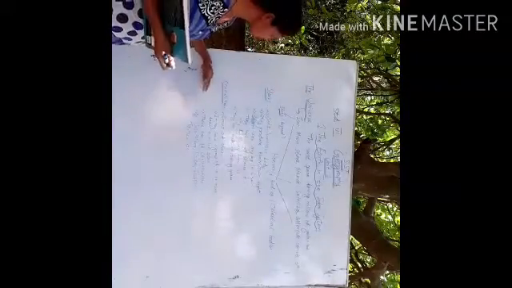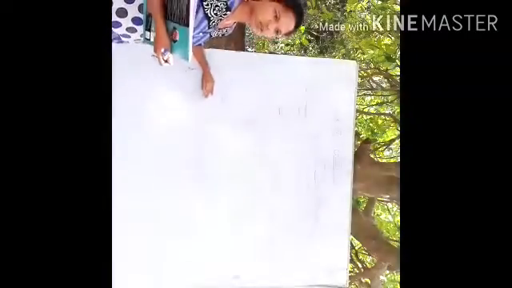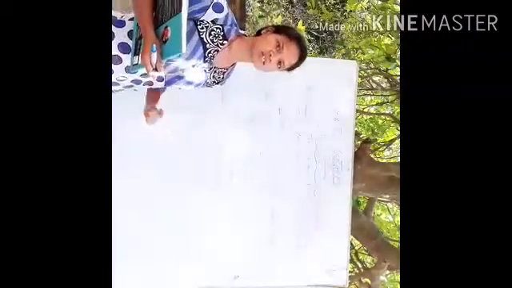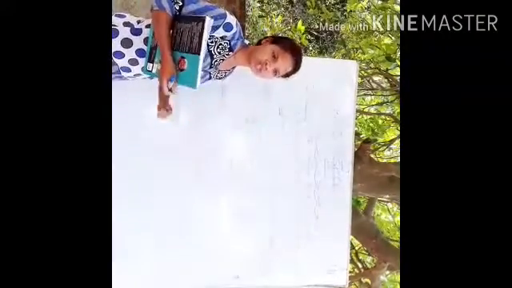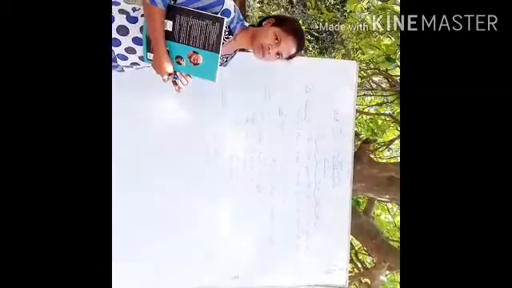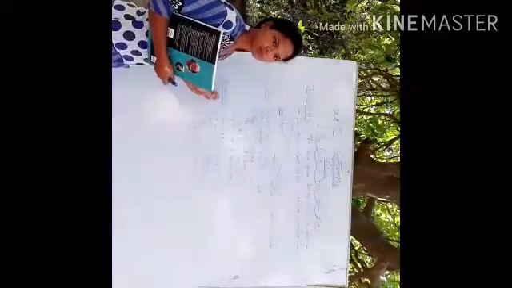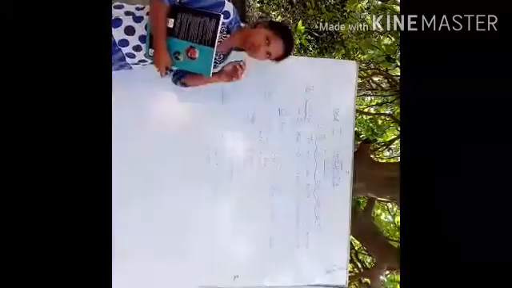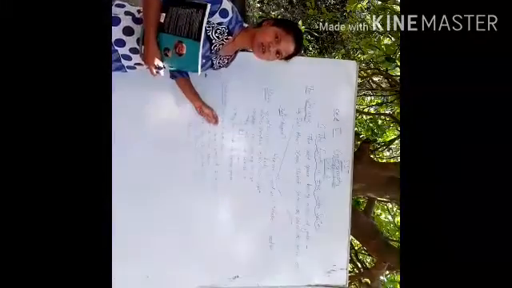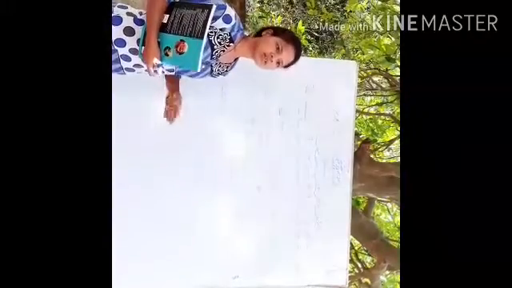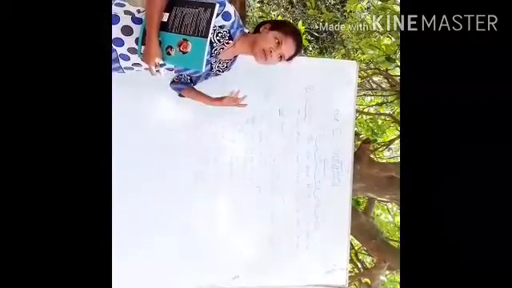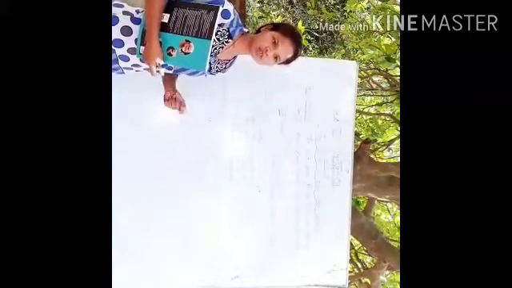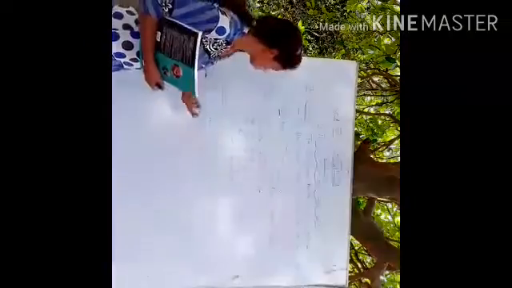Next we will see about constellations. What is a constellation? A constellation is a group of stars. If we sometimes look at the sky, we see many stars at one place. Yes or no? Obviously yes.